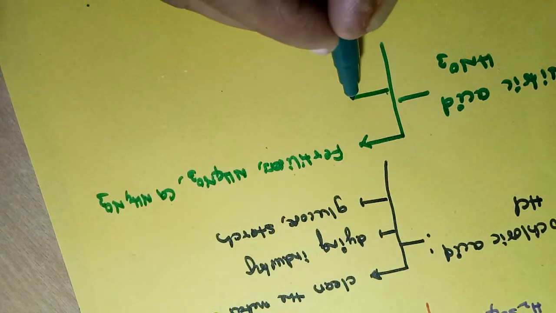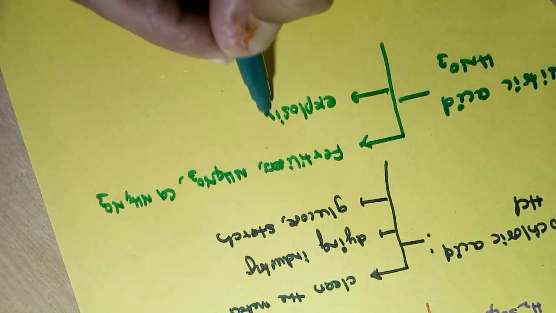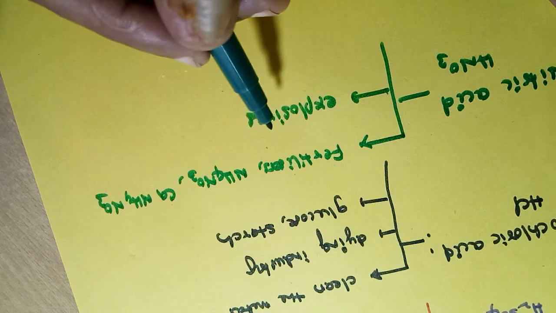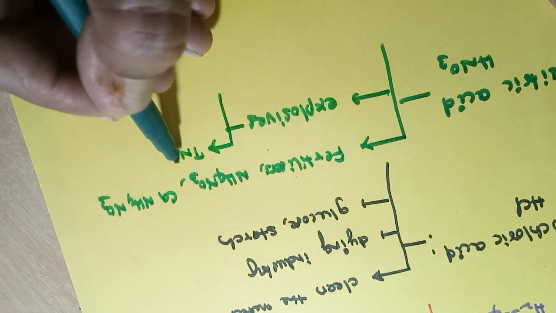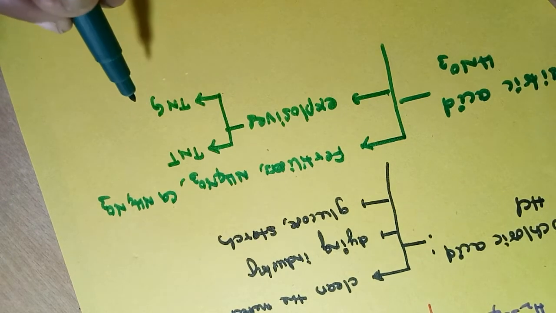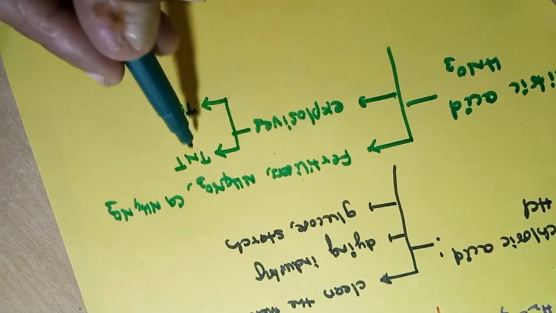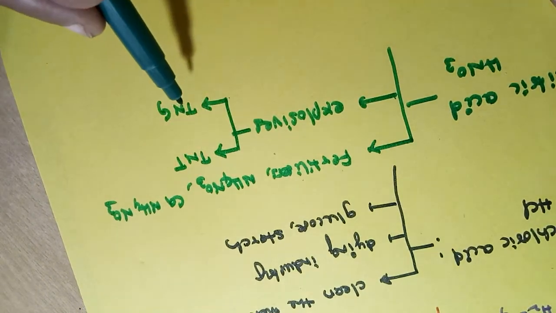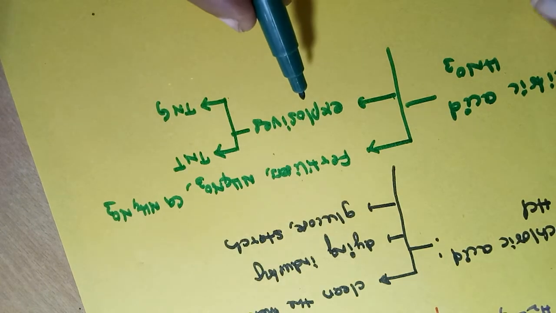Next, it is used to prepare explosives. Which explosives? TNT, trinitrotoluene, and TNG, trinitroglycerine. These are explosive materials. To prepare these explosive materials, we use nitric acid.